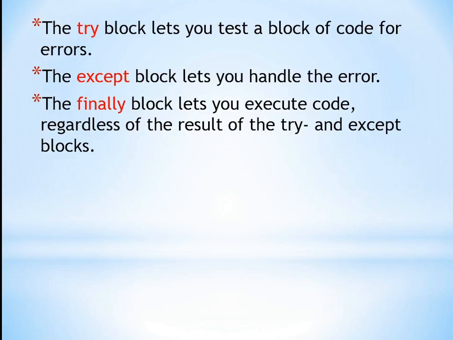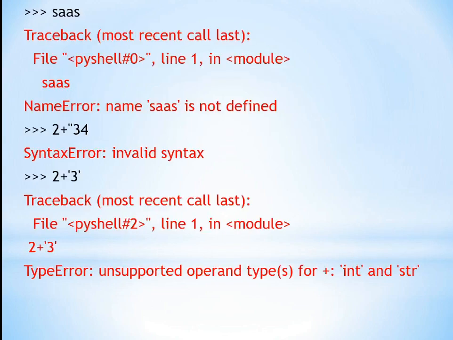So in Python there are three blocks in exception handling: try block, except block and finally block. See here there are different types of errors. When we write wrong syntax, or add variables starting with numbers or special characters, it will show an error message.